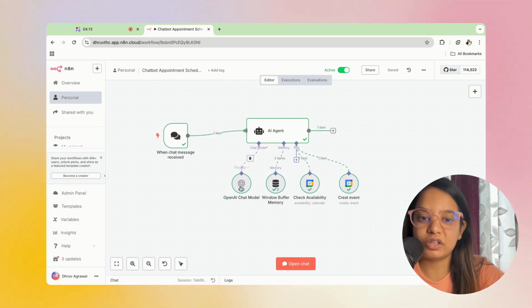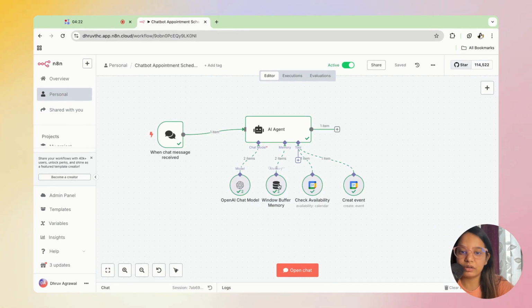And all you have to do is connect your APIs. You just have to connect your OpenAI account and your Google Calendar account, and you will be able to use it just like the way we have demonstrated right here. First, let me give you a walkthrough of how this whole workflow is actually doing things at the back end, so that you can also understand. And if you want any kind of customization, you can also do it for yourself.